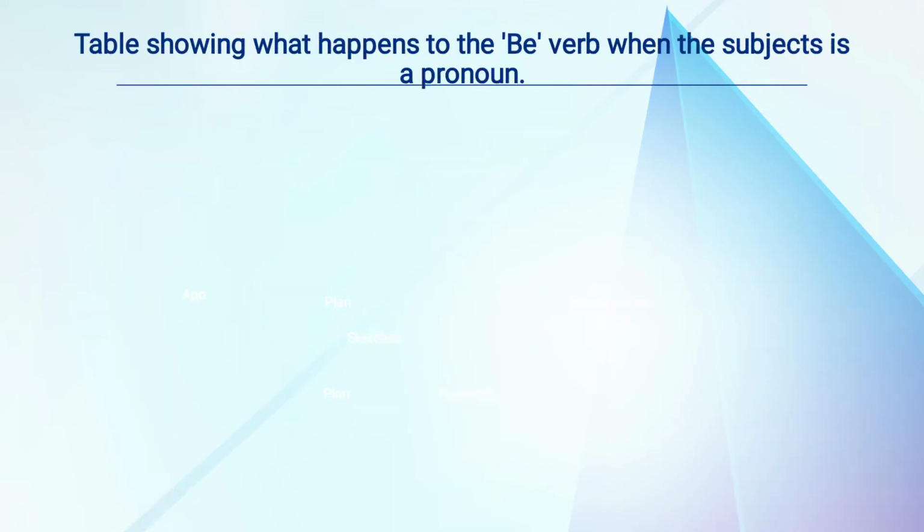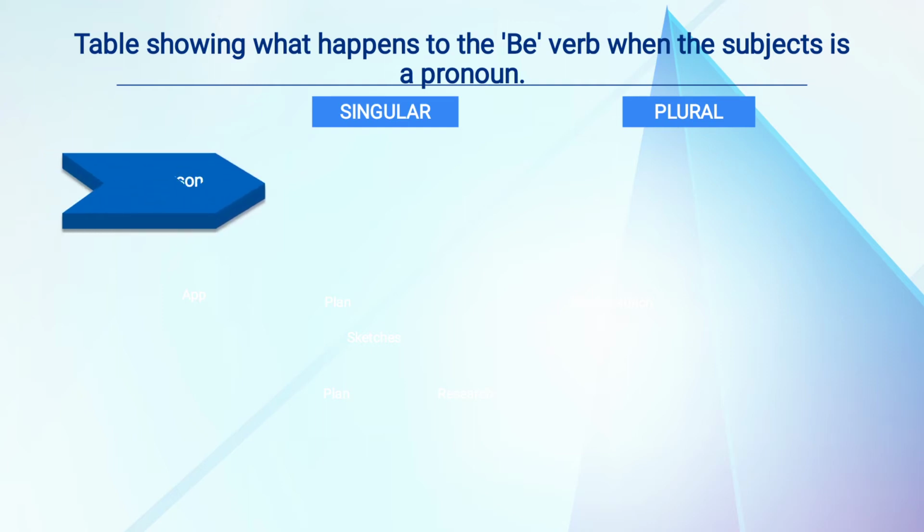Now, the table is given below. The table shows what happens to the be verb when the subject is a pronoun. So, we have learned about first person, second person and third person. So, here we will see what will happen if the subject is a pronoun. If it is in singular form, what will be its be form of verb? Now, first person singular.